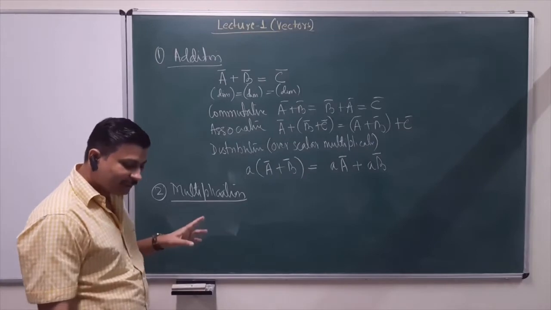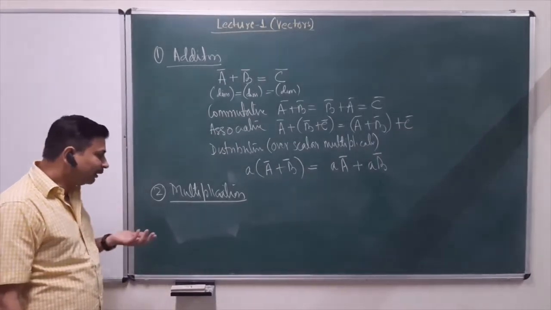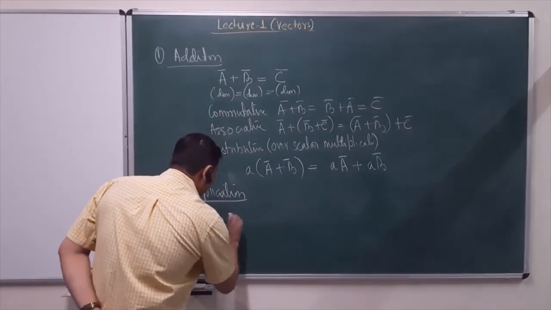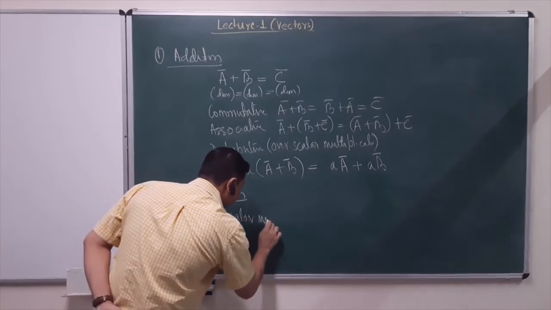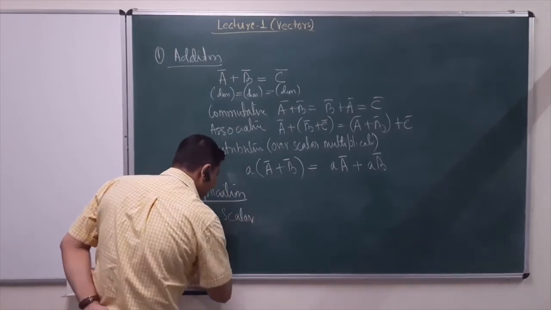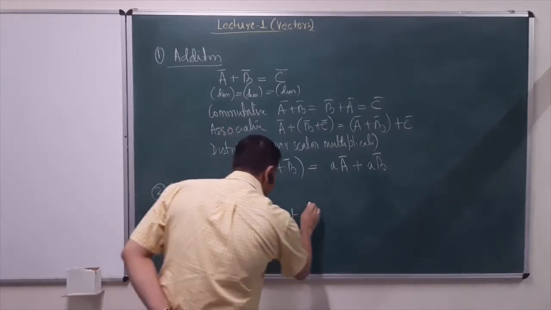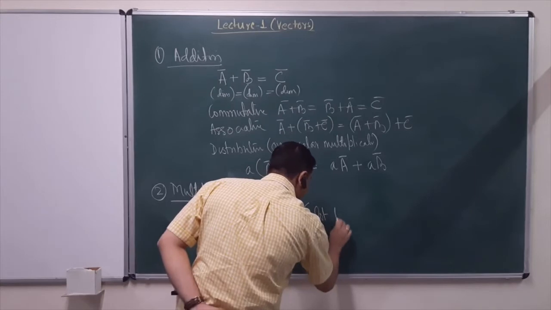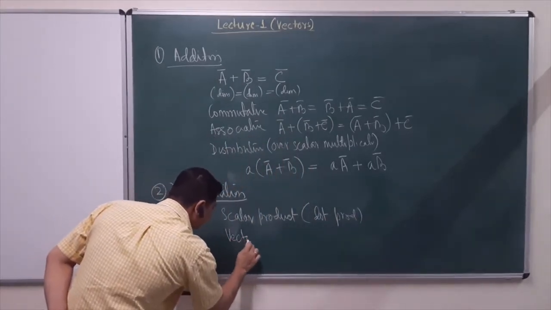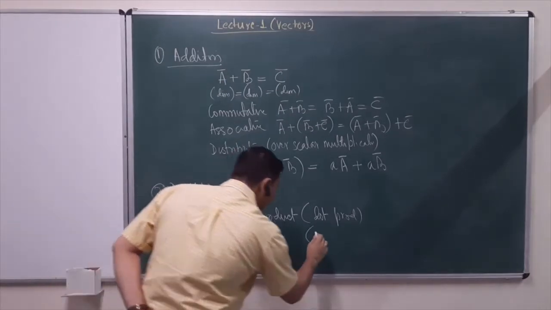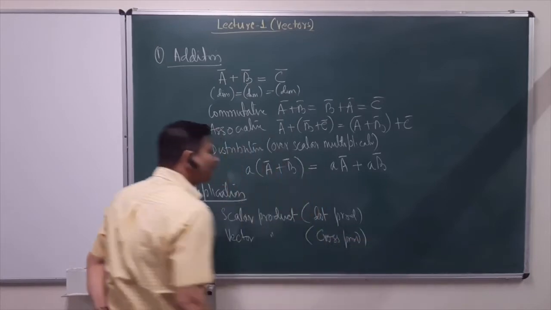Now we have two ways we can multiply two vectors. One is called scalar product, or this is also termed as dot product, and second is vector product, or as you have already done this before, cross product.